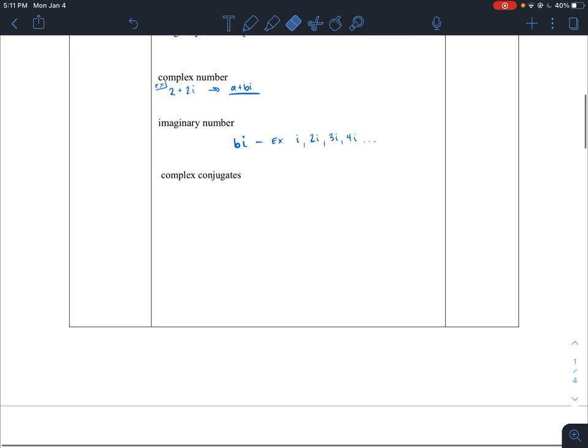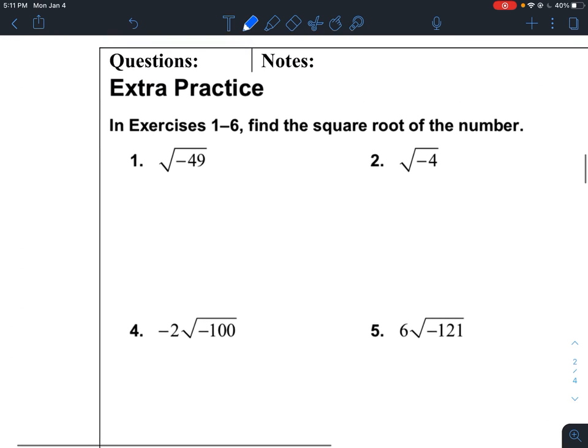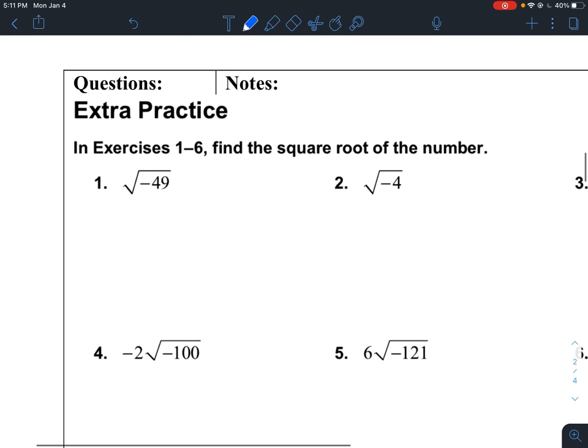Okay, now let's do some practice problems here. I want to show you how you can identify imaginary numbers or the imaginary unit. So here, for number 1, we have the square root of 49. Before, we have never touched the square root of negative numbers. We've had problems where we have the negative square root of a number, but so far never the square root of a negative number.